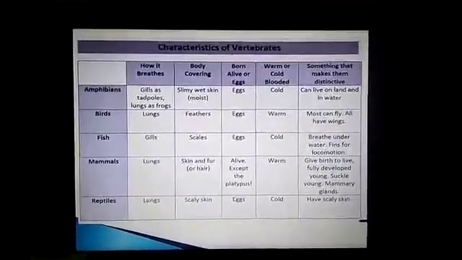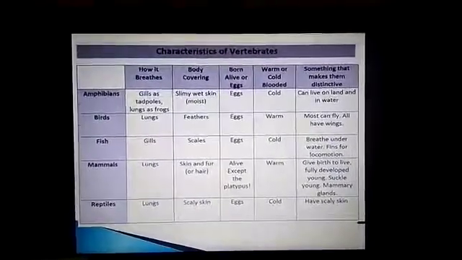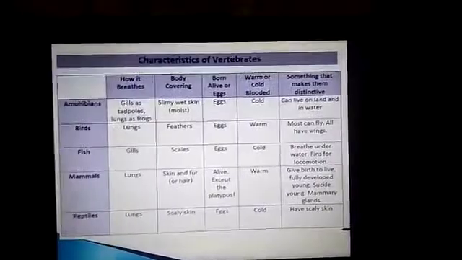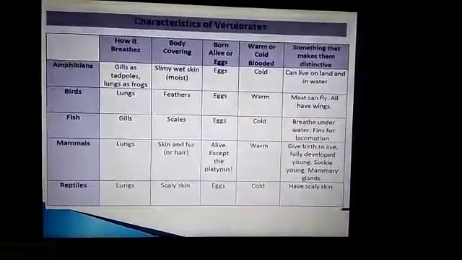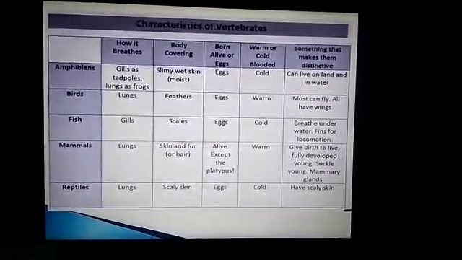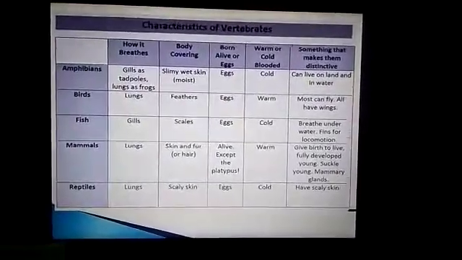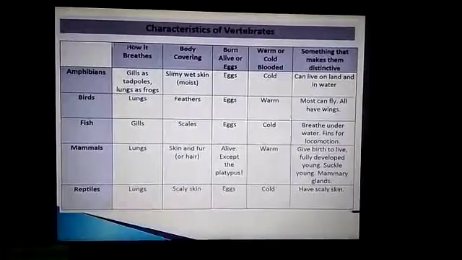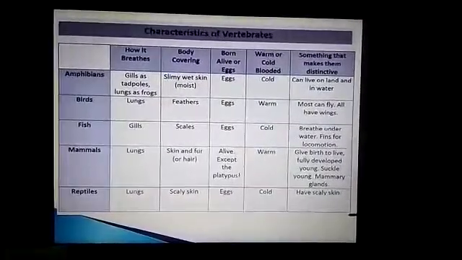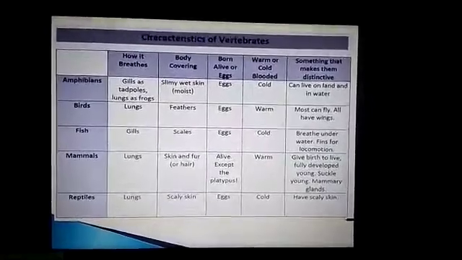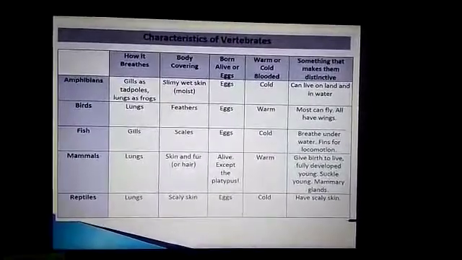And next are reptiles. What are reptiles? Reptiles mostly live on land. Their respiratory organ is lungs. They have a dry, waterproof skin covered with horny scales. A distinct neck is present, not fully, but a distinct neck is present.